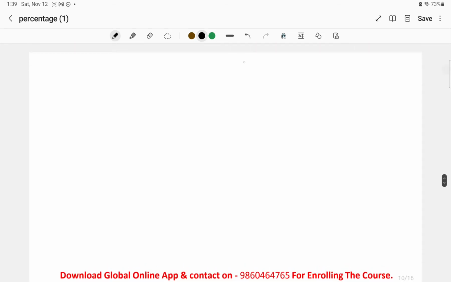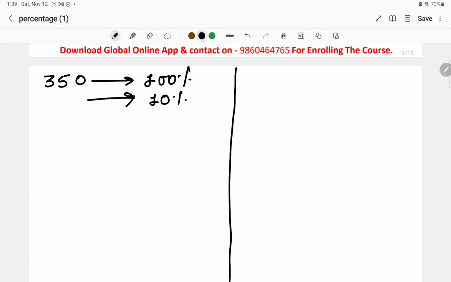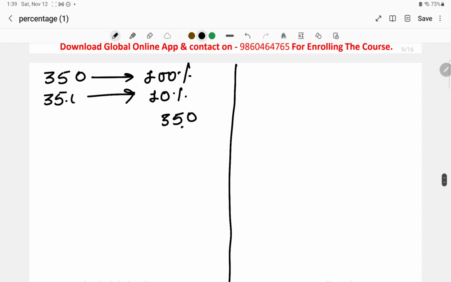One more example. Suppose I'm taking a quantity of 350. I'm asking you to find out the 10% of this quantity. What you will do is consider 350 to be 100%. Okay, now we have to calculate the 10% of this rupees 350. What you will do is consider the 350, put one decimal point after the right hand side. Okay, 35.0, it is equivalent to 35 rupees, which is the 10% of rupees 350.